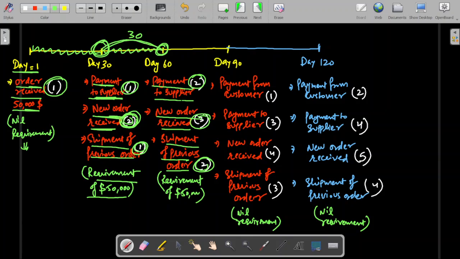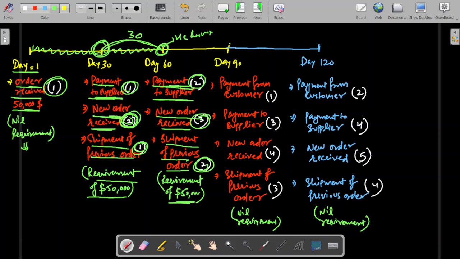That is fine. But what are the fund requirements involved? So he will require funds of again $50,000 here. Why? Since he has to make payment to his suppliers on 60th day, but till 60th day he has not received even a single rupee from all the business he has done till date. Till the 60th day he has not received any single payment yet.